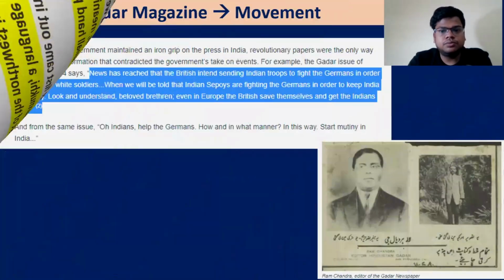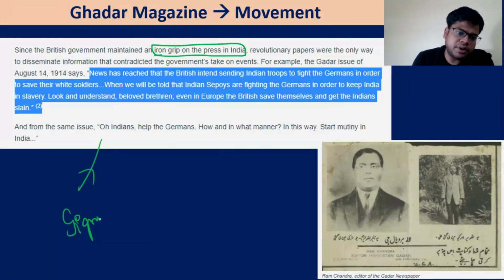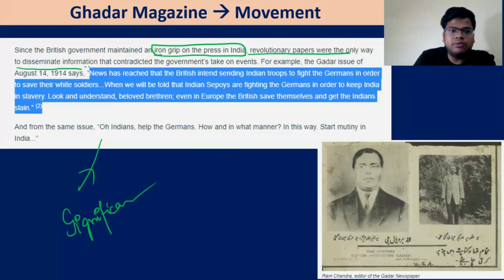Okay, let's go. Then, since the British government maintained an iron grip on the press in India, and it is one of the significances of the Ghadar movement, the revolutionary papers in India were suppressed, especially in World War One. The revolutionary papers were the only way to disseminate information that contradicted the government's take on the events. For example, Ghadar issued in August 1914: the news has reached that the British are sending Indian troops to fight the Germans in order to save their white soldiers. So the newspaper is telling that